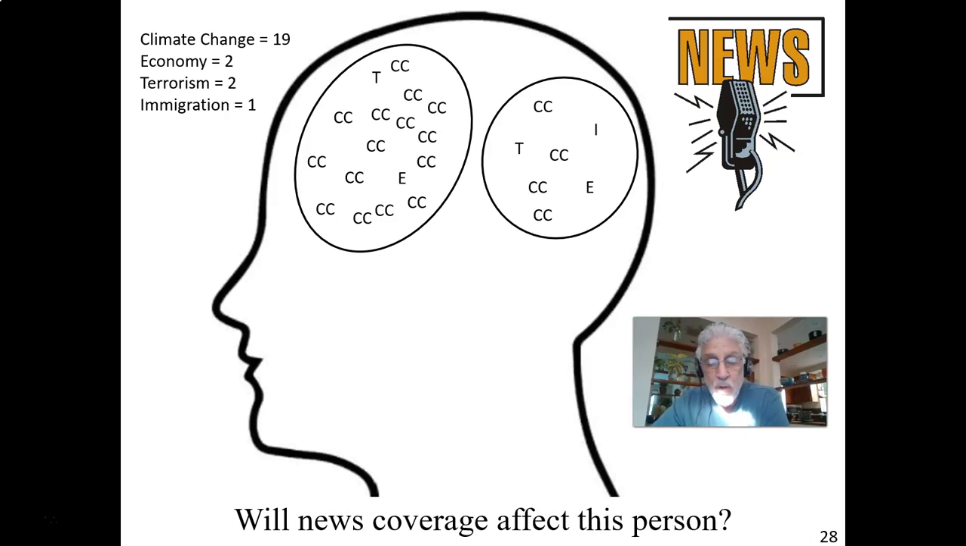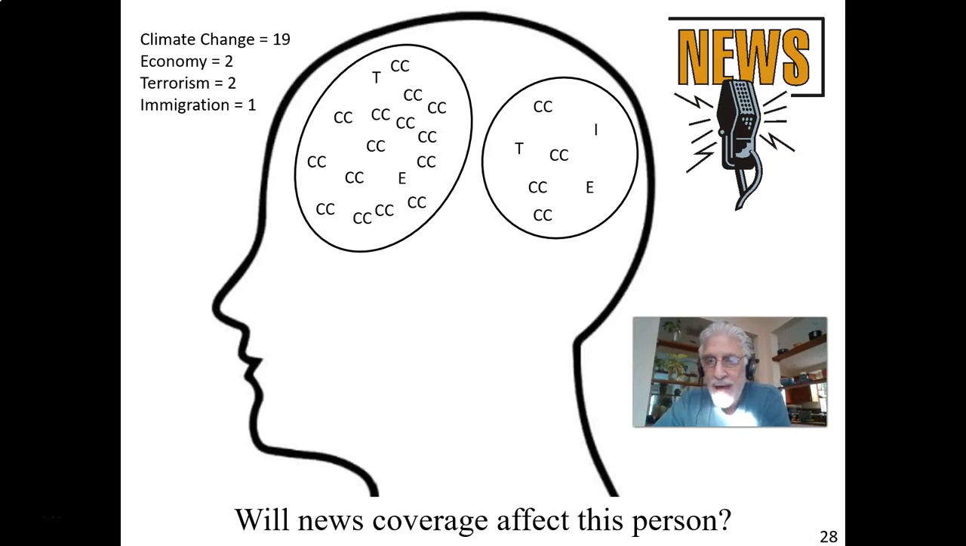Will news coverage be able to affect this person? No, it won't, because they can talk about the economy being the most important issue of the day, and maybe they'll accept some of it, but they're going to counter-argue anything that suggests that climate change isn't the most important issue of the day. If they talk about immigration, they're going to counter-argue that. This is what univalent people do. They're going to counter-argue and say, no, it's important, but it's not nearly as important as climate change.